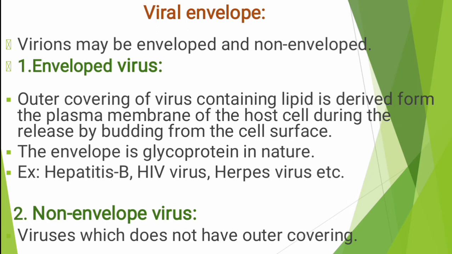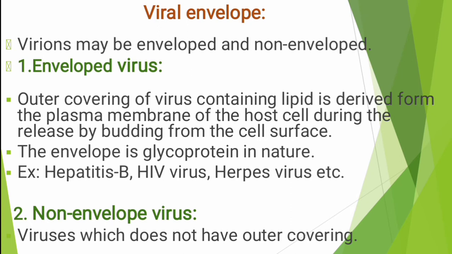See here, envelope means the outermost covering layer that will be seen, and it is made up of lipid. It is from the plasma membrane of the host cell, and it will be released by the budding process on the cell surface. Next, the envelope is glycoprotein in nature. It contains glycoproteins. For example, we have given here hepatitis B, HIV virus and herpes virus. These are examples of enveloped viruses.